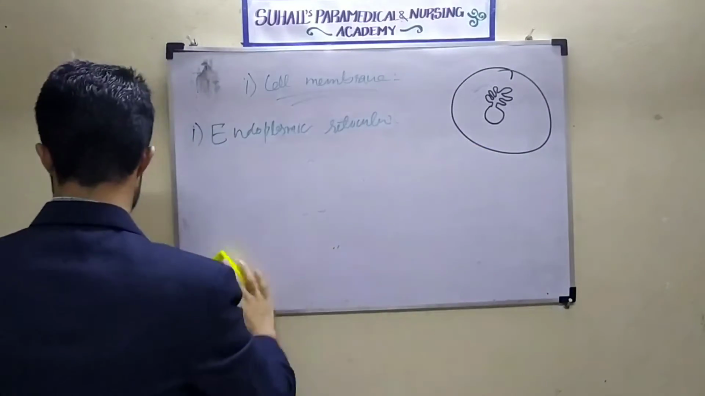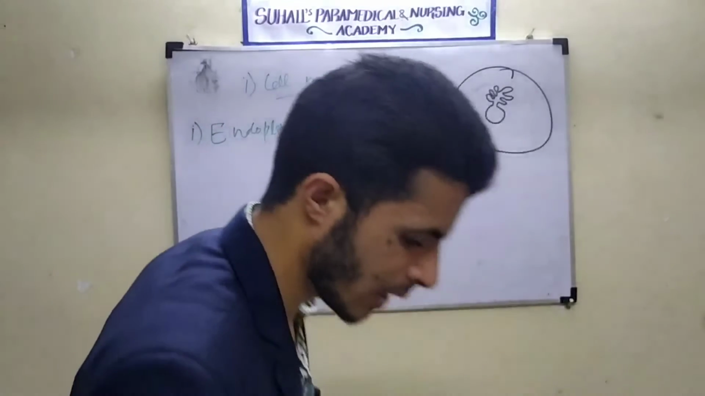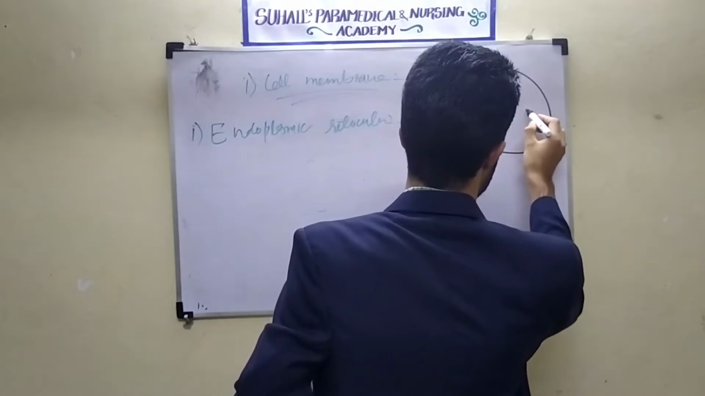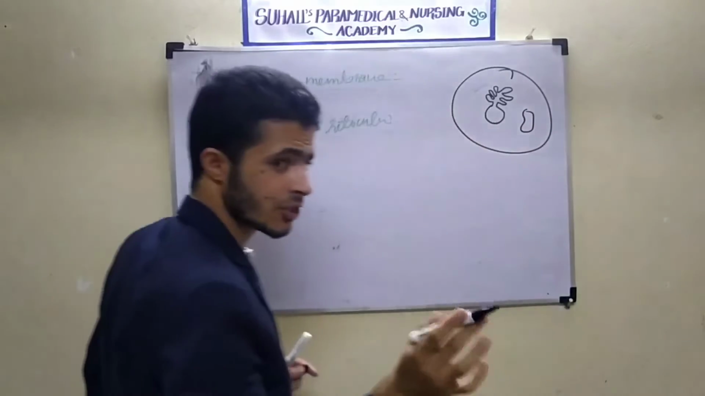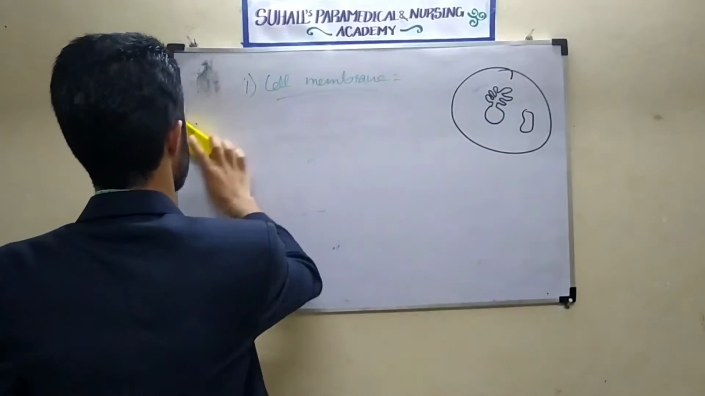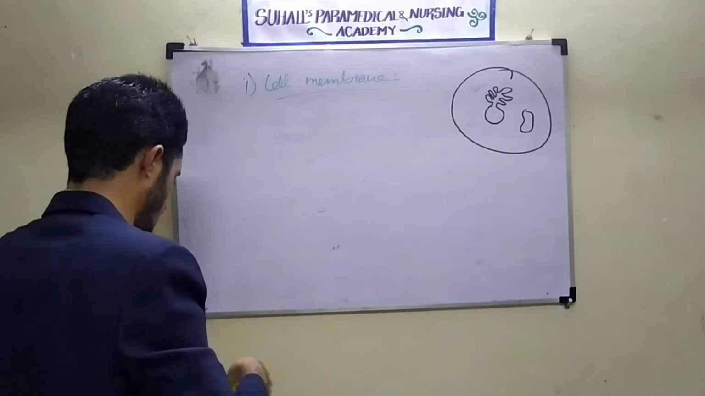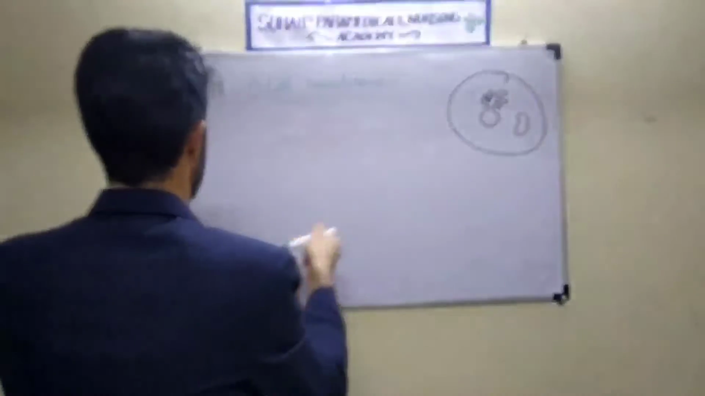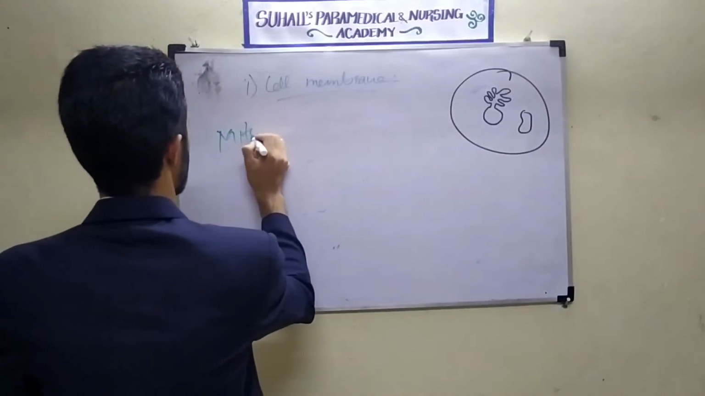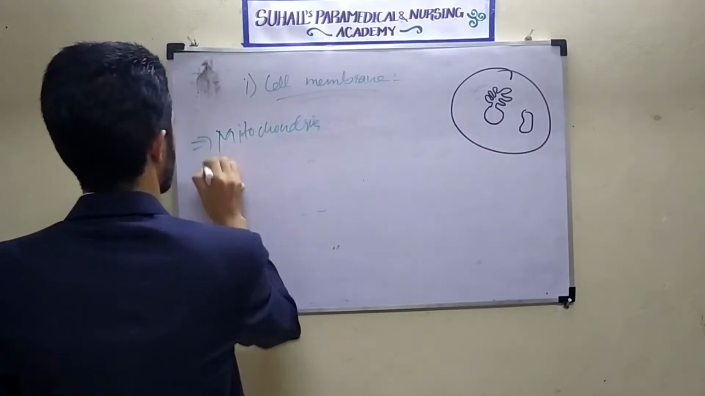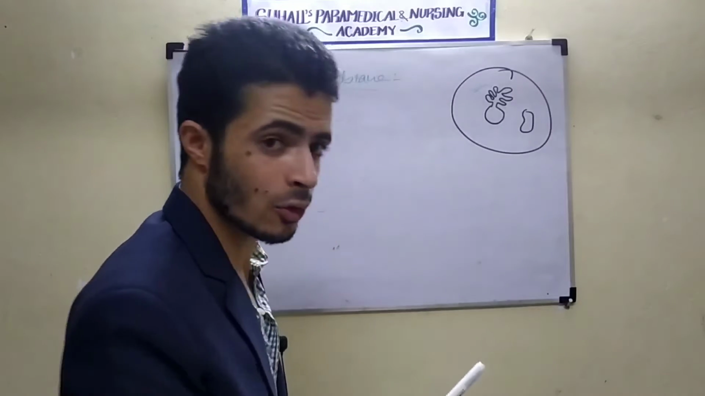Now we will go to the second structure. That is called mitochondria. See here the structure of mitochondria. See here, what is mitochondria? Second is mitochondria. This is mitochondria. See the structure of mitochondria actually.